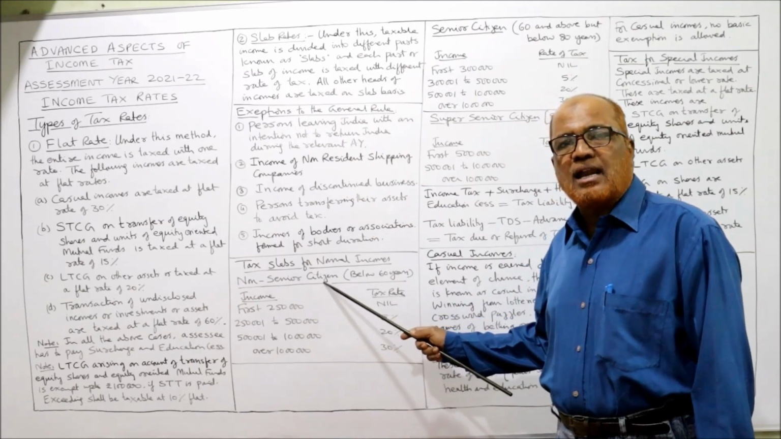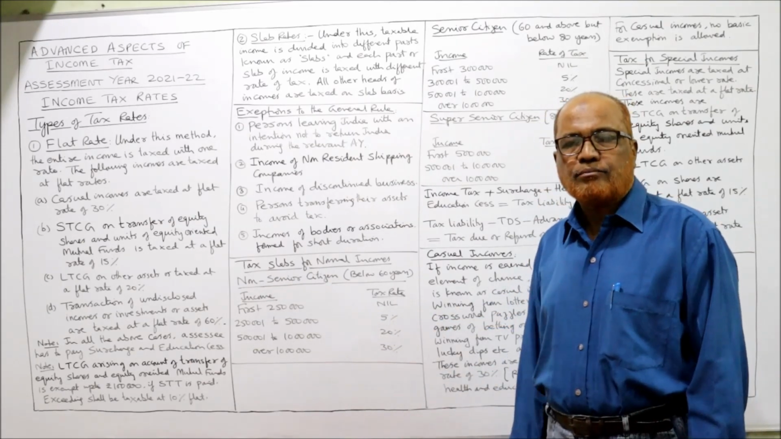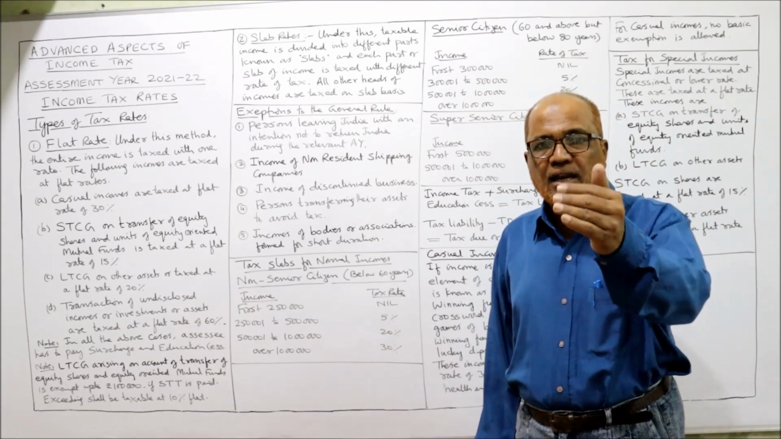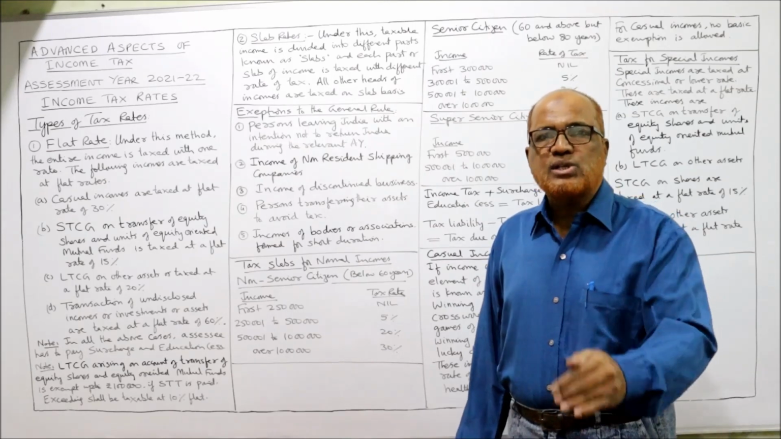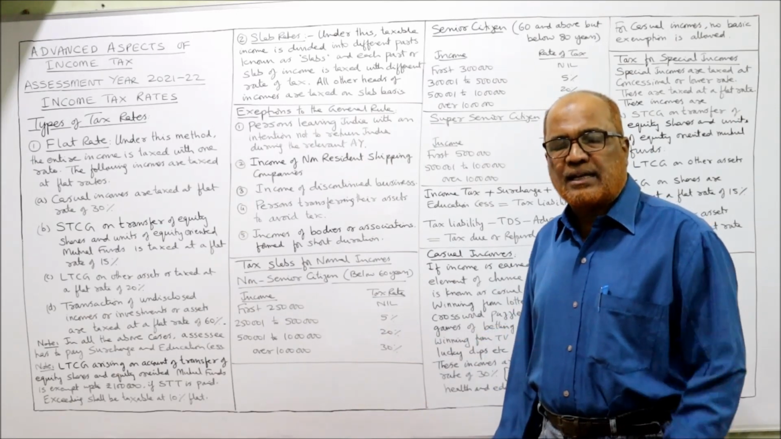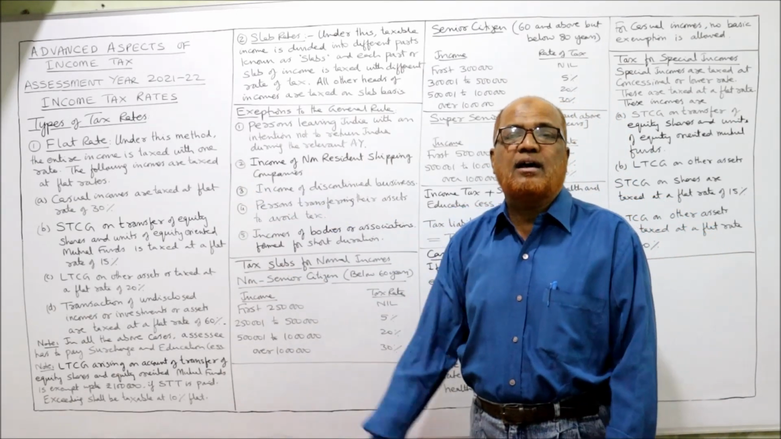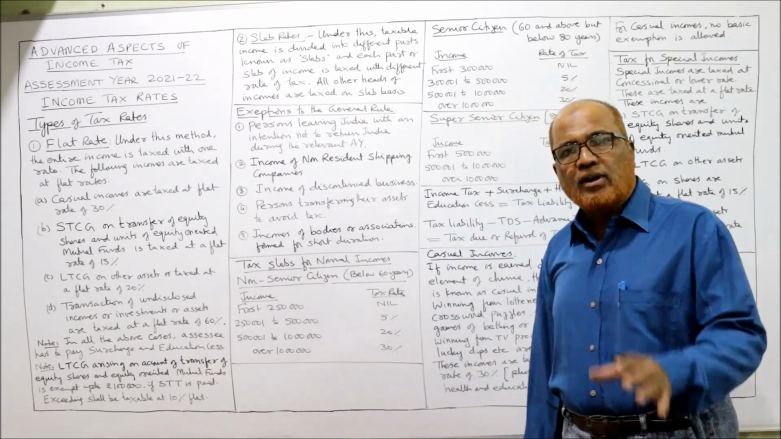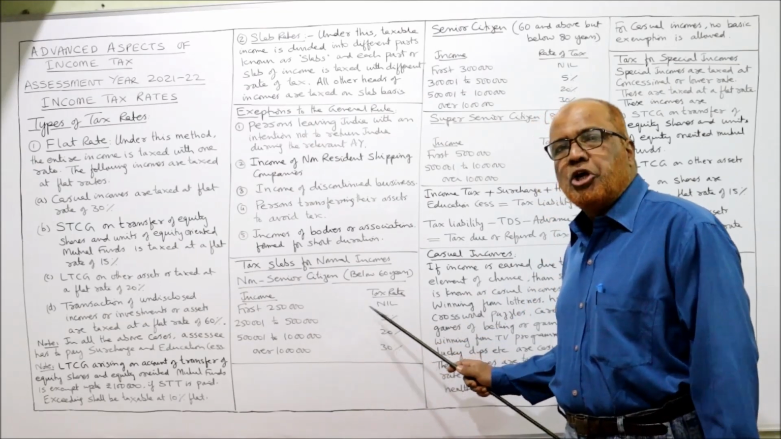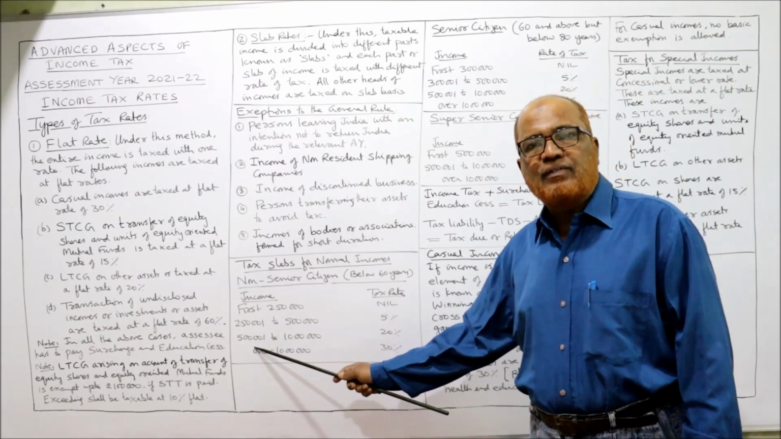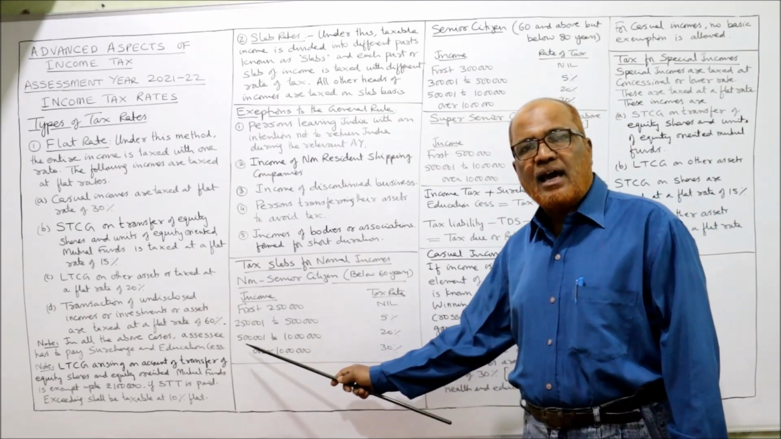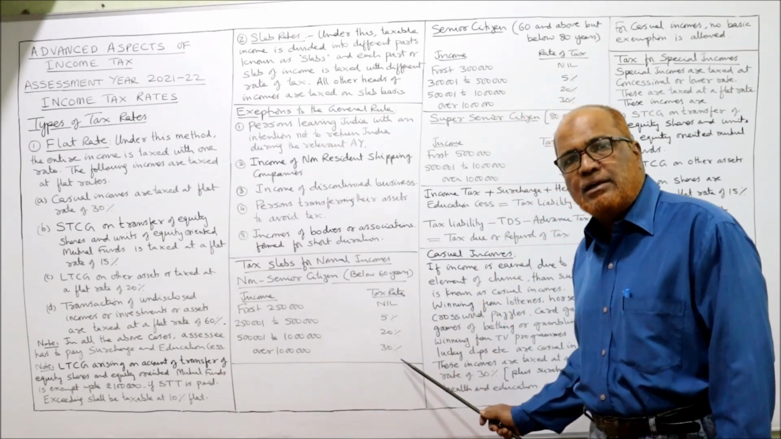First, non-senior citizen. Who is a non-senior citizen? A person who is under the age of 60 years. Below 60 years is called a non-senior citizen. So what are the different slabs that income tax will be applied for the current assessment year 21-22? For the current assessment year 21-22, the first 2,50,000 is nil, no tax. From 2,50,001 to 5 lakh rupees, it is 5%. From 5 lakh 1 to 10 lakh rupees, it is 20%.